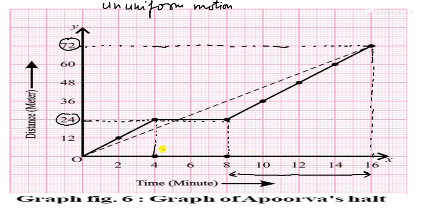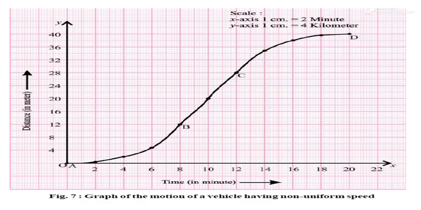So Apurva is moving 24 to 72 meter within this time interval, that means in 8 minutes. So this is not a uniform motion because it is not a straight line. It is a zigzag line. So that is non-uniform motion. So I think you can understand the non-uniform motion.